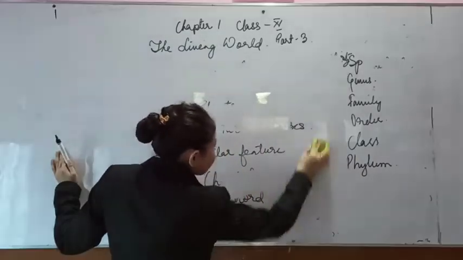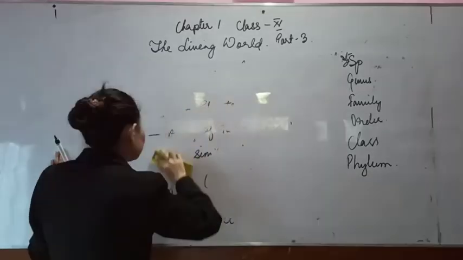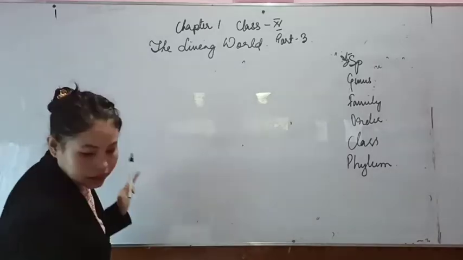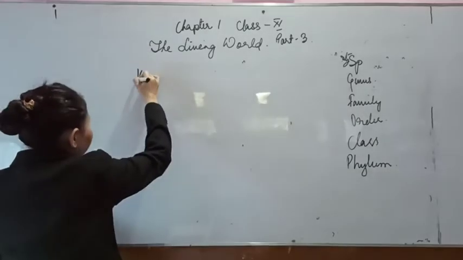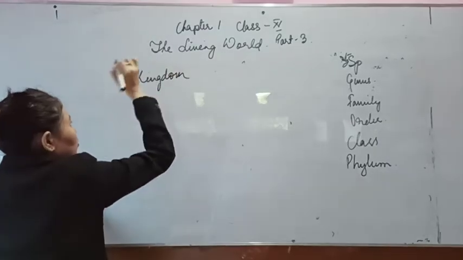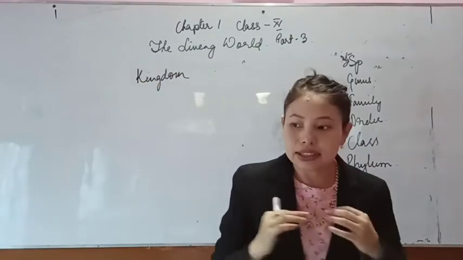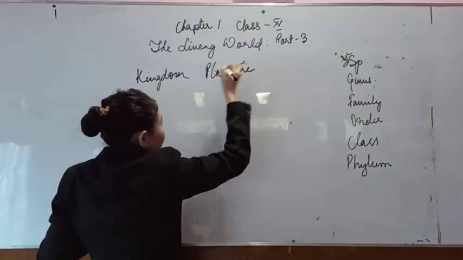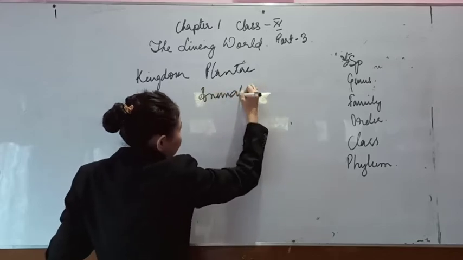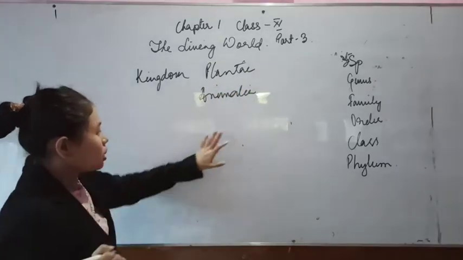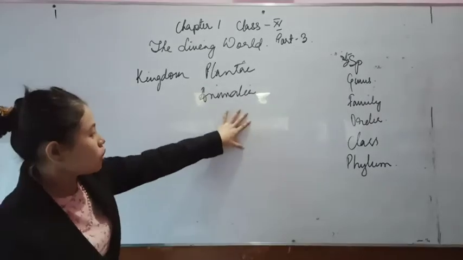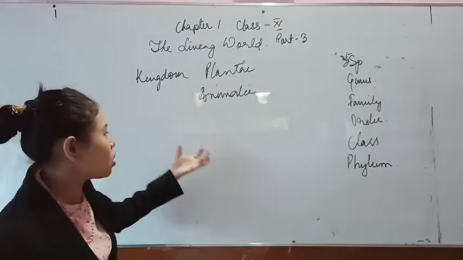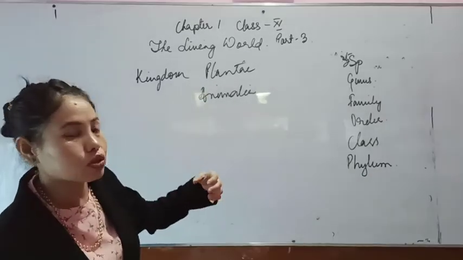The next and the highest level in the hierarchical classification, the taxonomic hierarchy, is kingdom. Initially, biologists divided the whole living world into two classes, either plant or animal. So you have kingdom Plantae for plants and kingdom Animalia. In the next chapter, we will be discussing more about certain characters and going deep into detail about it.